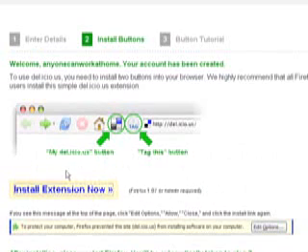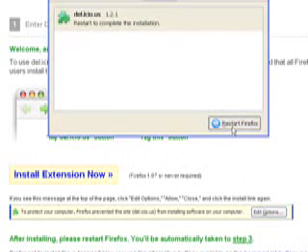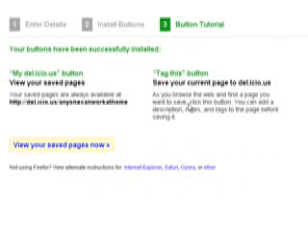I'm going to be using Firefox, so we're going to go ahead and install it using Firefox for this example. So hit install extension now, and you can tell it's going to install it. There we go, and it's going to ask us to restart Firefox, which we'll do. As you can see, Firefox is restarting itself, and it's moved me automatically on to step 3.